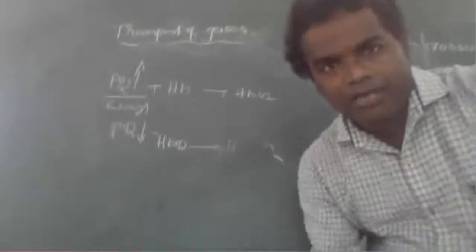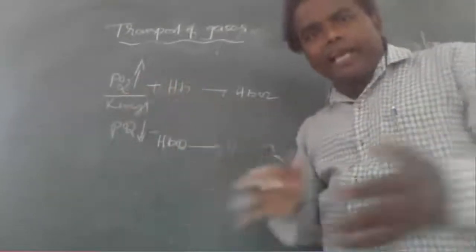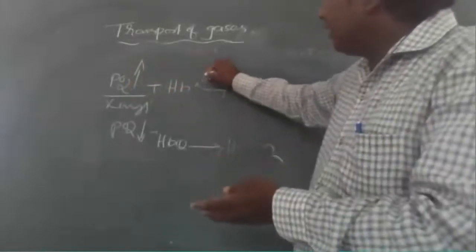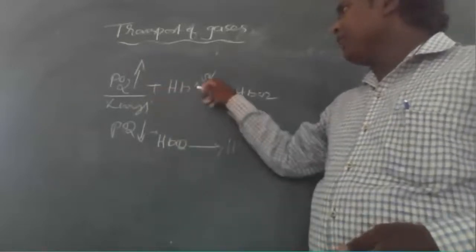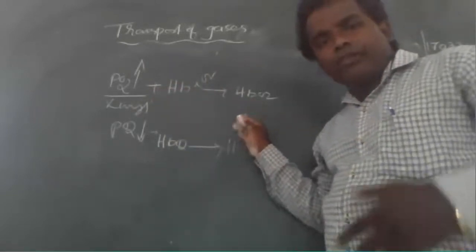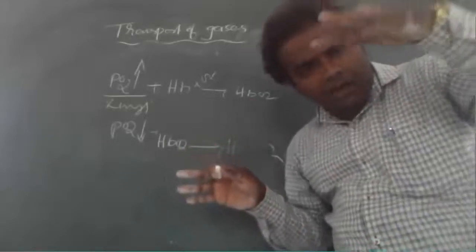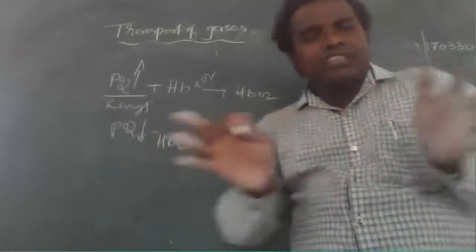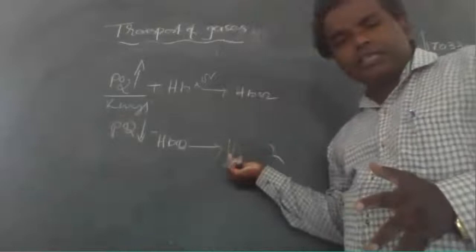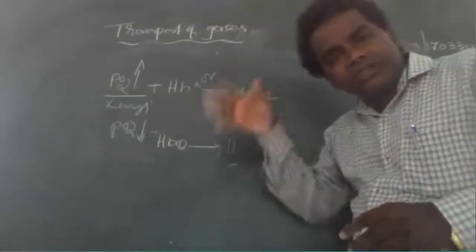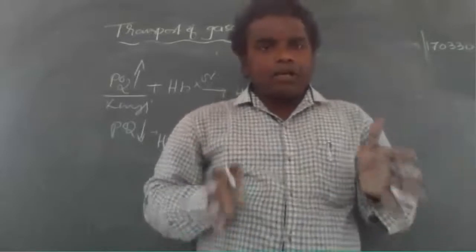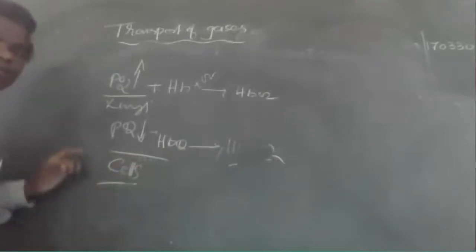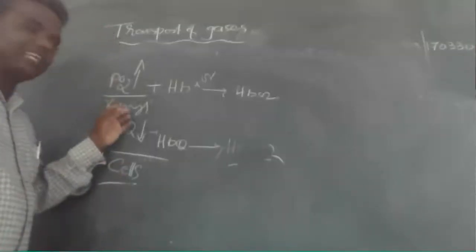Okay now, where the oxygen pressure is high, the hemoglobin binds with oxygen to form oxyhemoglobin. Where the partial oxygen pressure is lesser, oxyhemoglobin dissociation takes place and hemoglobin and oxygen are formed. This oxygen enters into the tissue, for example, in the cells. So this phenomenon takes place in the cells, and the other phenomenon takes place in the lungs.